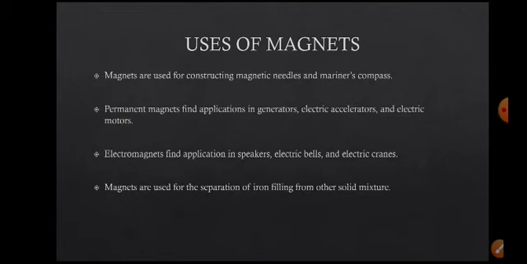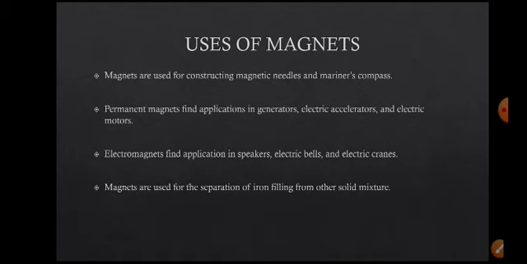And permanent magnets find application in generators. We are using magnets in generators, electric accelerators, electric motors. In all the electric fields we are using magnets. And electromagnets have applications in speakers, electric bells, electric cranes, whatever electric components we are using, like bells, speakers, cranes, we are using electromagnets.